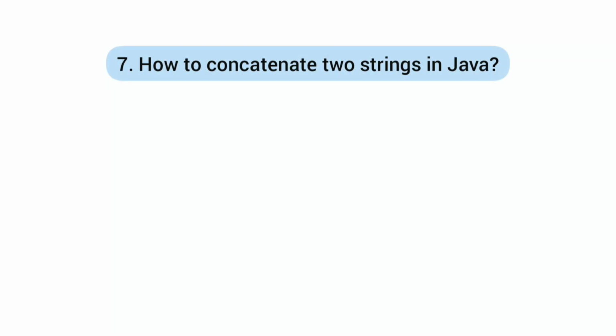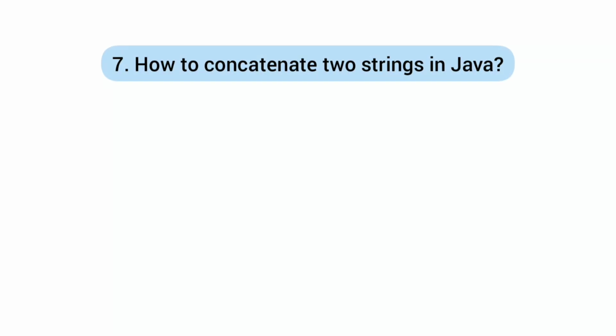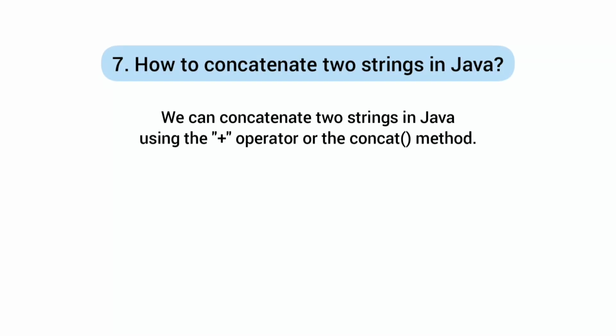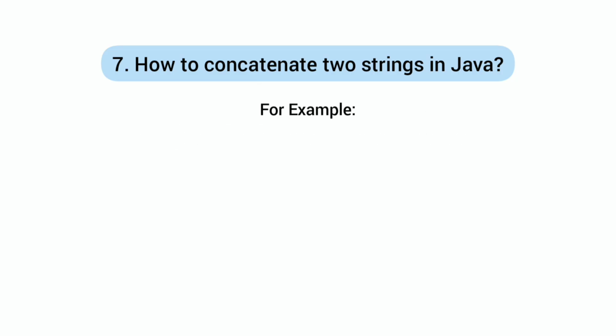7. How to concatenate two strings in Java? We can concatenate two strings in Java using the plus operator or the concat method. Here is the example, which concatenates str1 and str2.